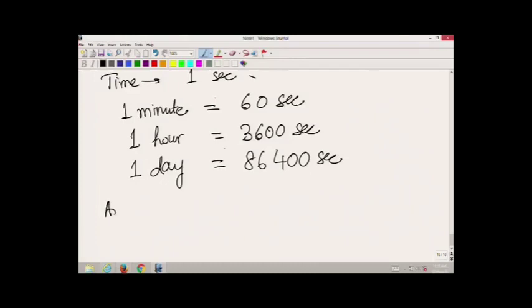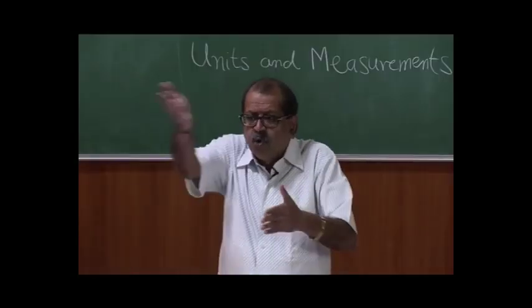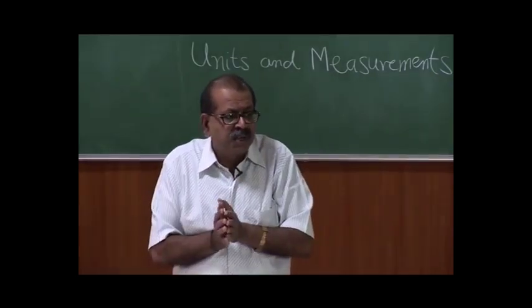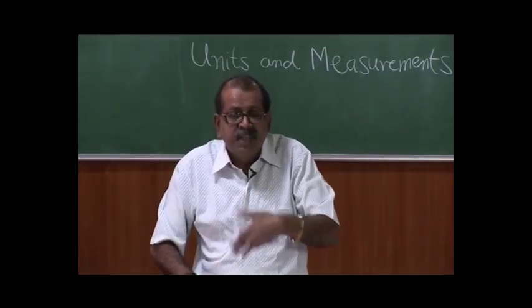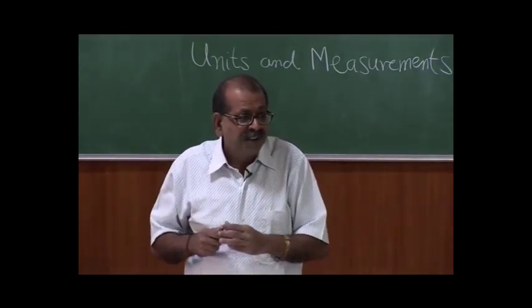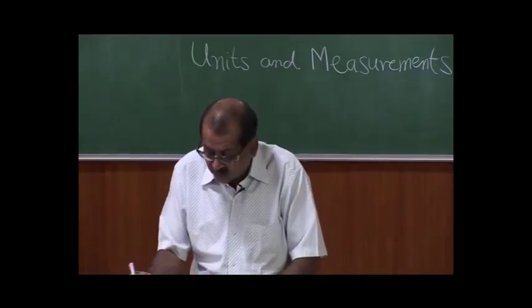So, for angle we have different units. Radian is what we call the SI unit, but angles are also measured in degrees. And as we said, when we go around a circle, this angle is 360 degrees, but sometimes the angles may be very small, then even the degrees are further broken into smaller units, and the way degrees are broken goes exactly like what we do for time.